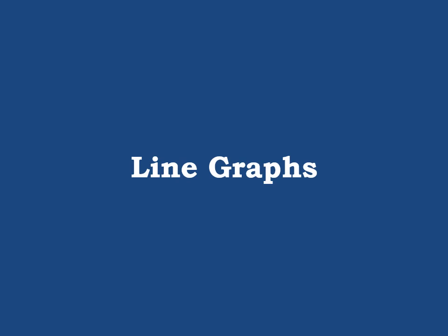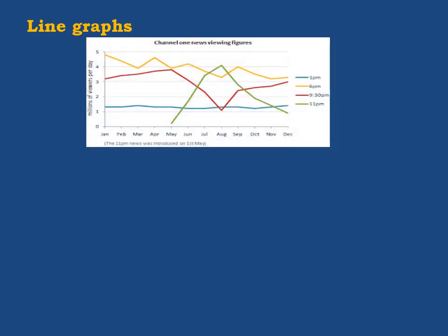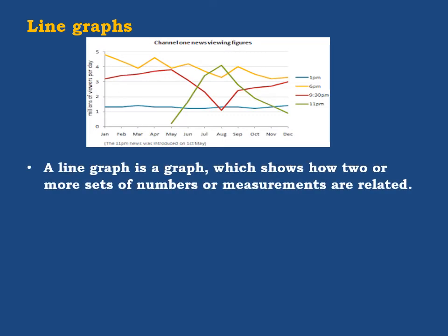Now, line graphs. What are line graphs? This is a sample of a line graph. A line graph is a graph which shows how two or more sets of numbers or measurements are related. As you can see, we have different sets of information here, and they are represented in the form of lines, and you can see the colors. We have four sets, all right? Four sets of information or numbers.